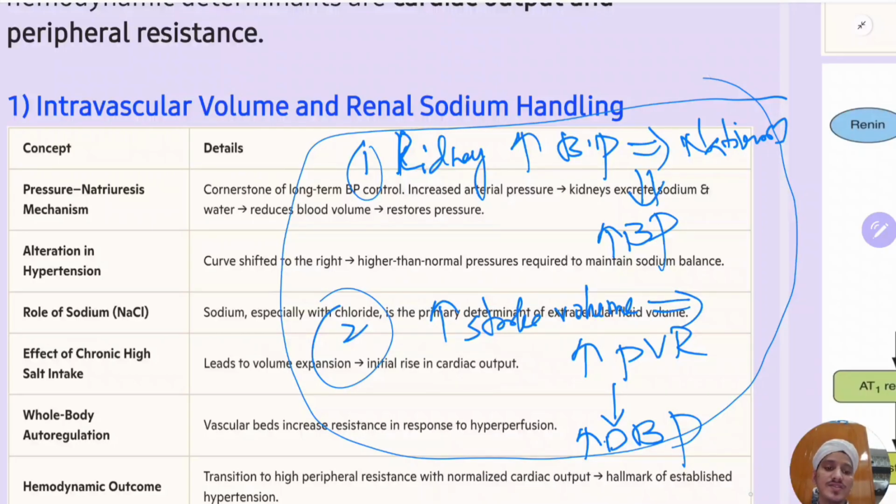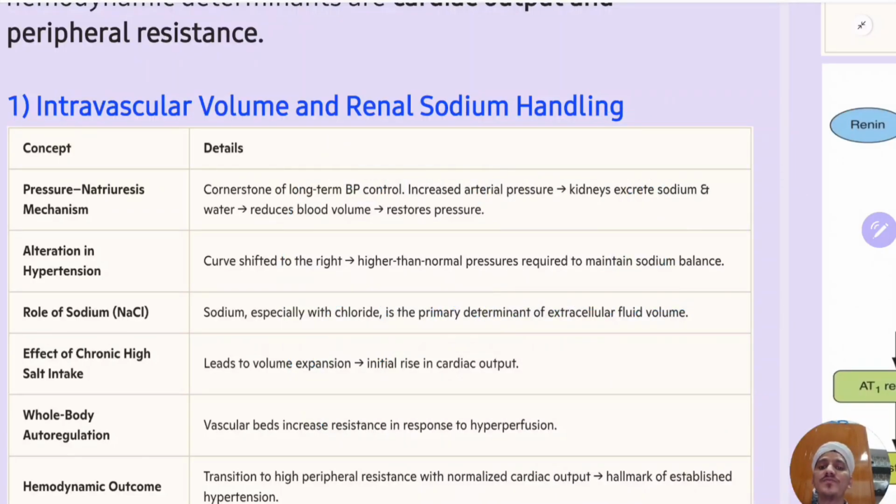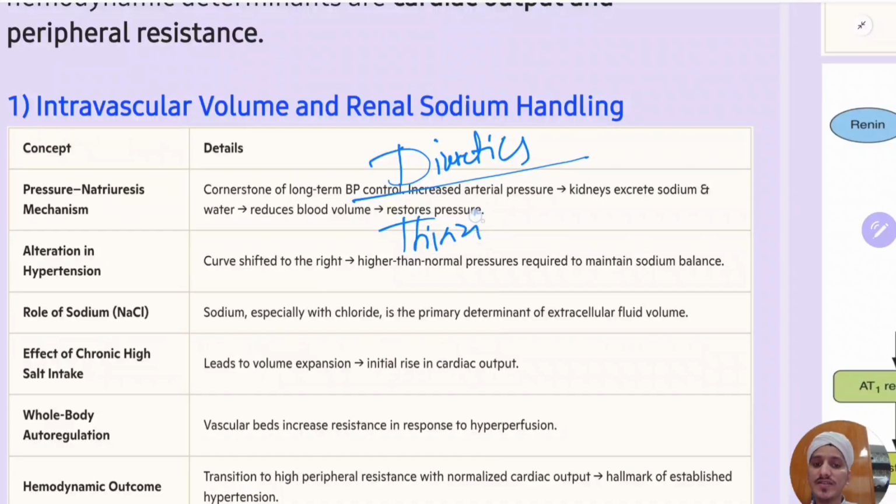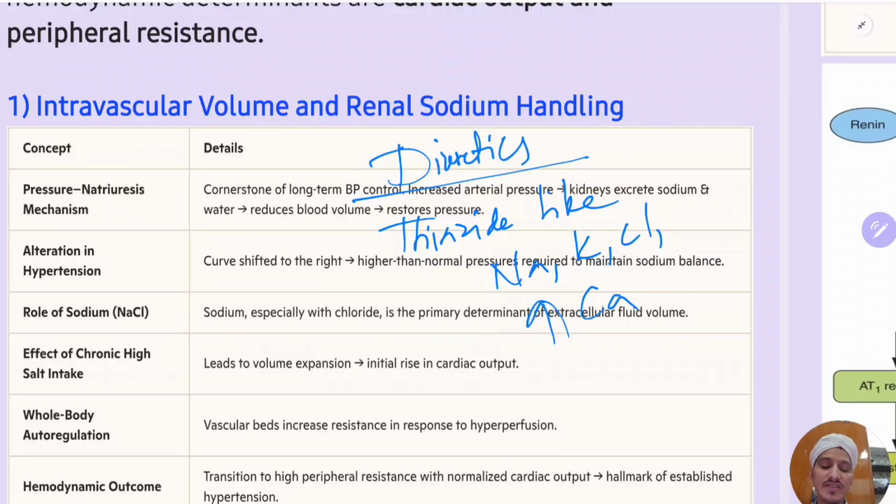So which drugs are helpful in this scenario? The main drugs are the diuretics, and among those, thiazide-like diuretics. What will these do? They will excrete sodium, potassium, and chloride, but they will preserve calcium, that is, decrease calcium excretion. So there will be hyponatremia, hypokalemia, hypochloremia, hypomagnesemia, but there will be hypercalcemia.